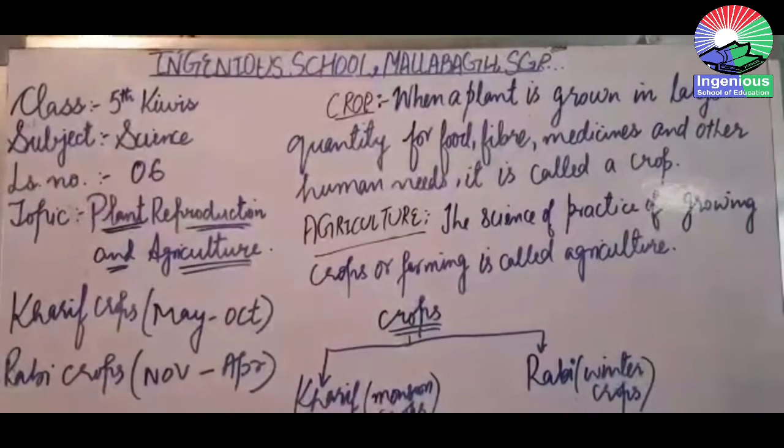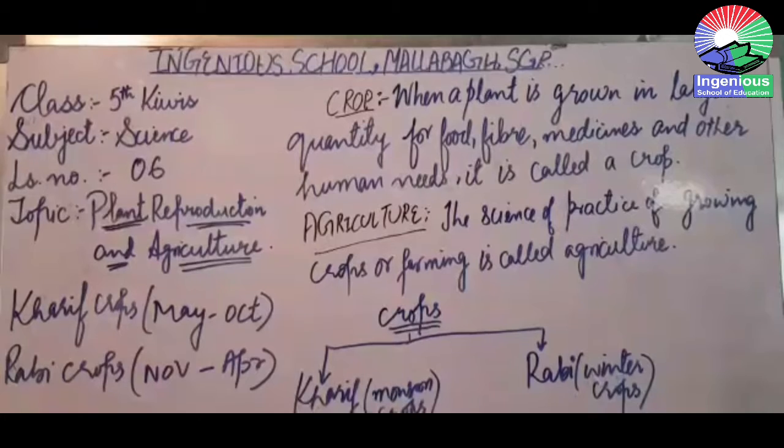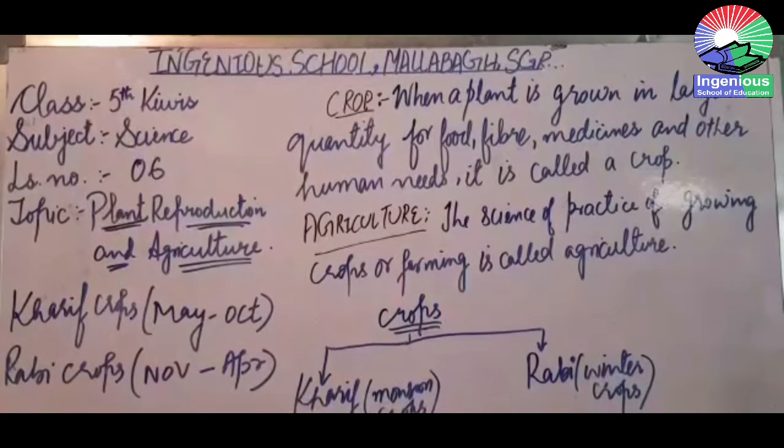Got it? Because in India, there are mainly two seasons for growing of these crops. Between May and October and between November and April. So these crops are accordingly named after the season in which they are grown. Kharif crops, they are grown in the monsoon season, and the Rabi crops, they are grown in the winter season.